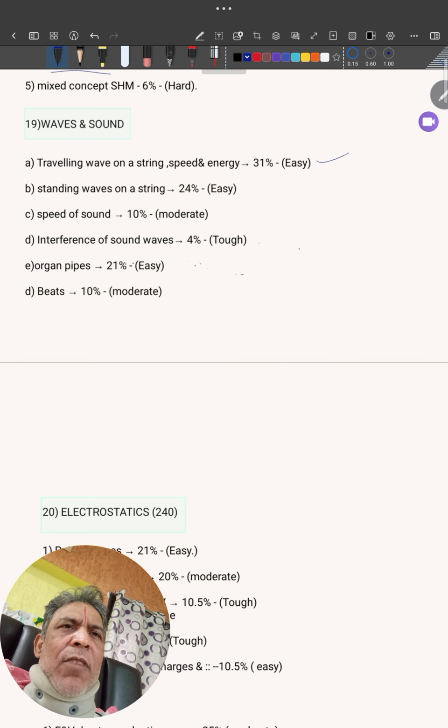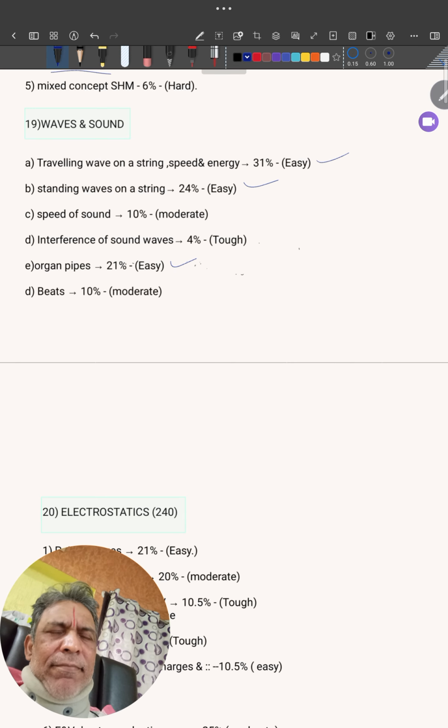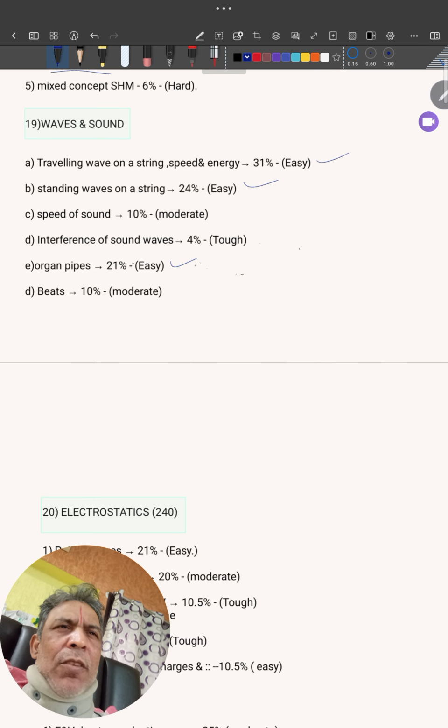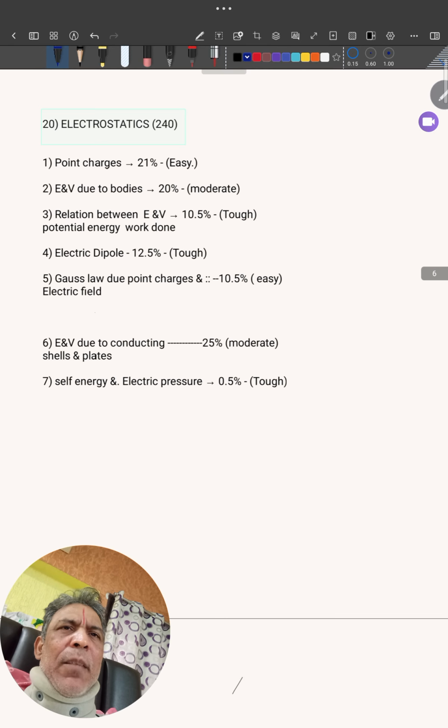So at least what I suggest, like you are finding difficult, at least prepare these things, so that you'll be on more safer side. Your scoring will be very good. Okay, fine. Now we'll enter into second year syllabus.